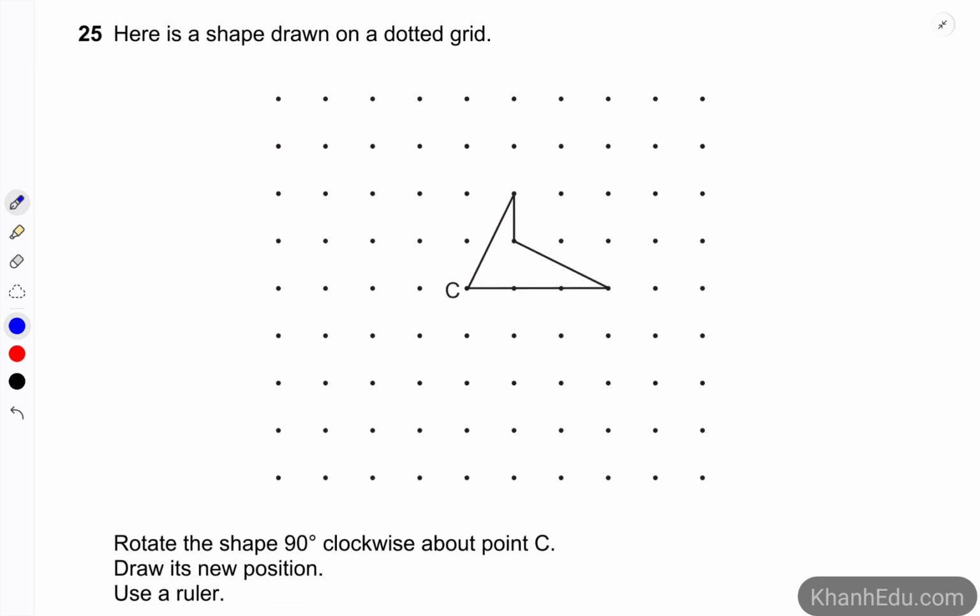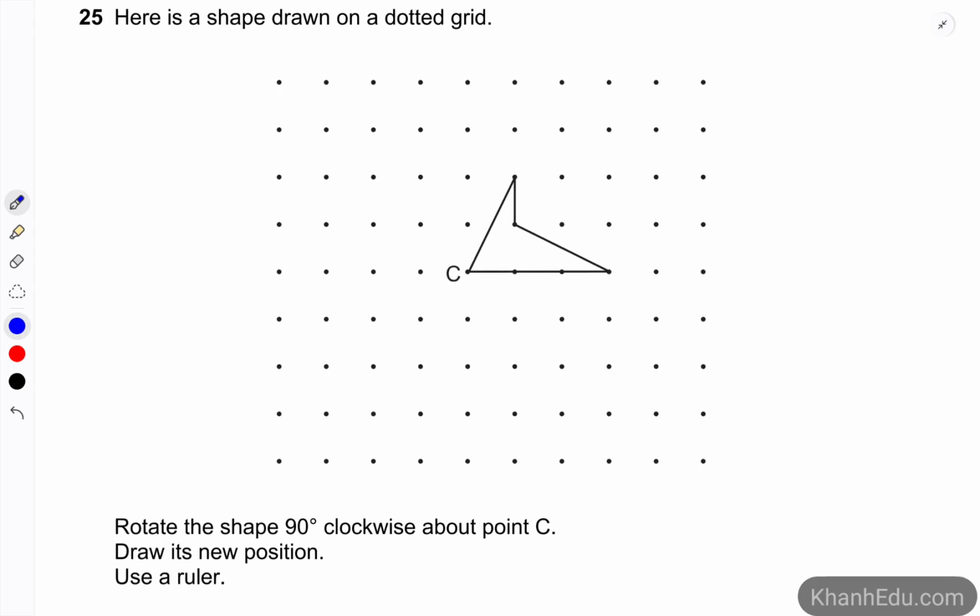Question 25. Here is a shape drawn on a dotted grid. We rotate the shape 90 degrees clockwise about point C. So point C is here. So clockwise means in this direction. We have to draw the new position. So this one is the center of rotation, this one is the first point, the second point, and the third point.